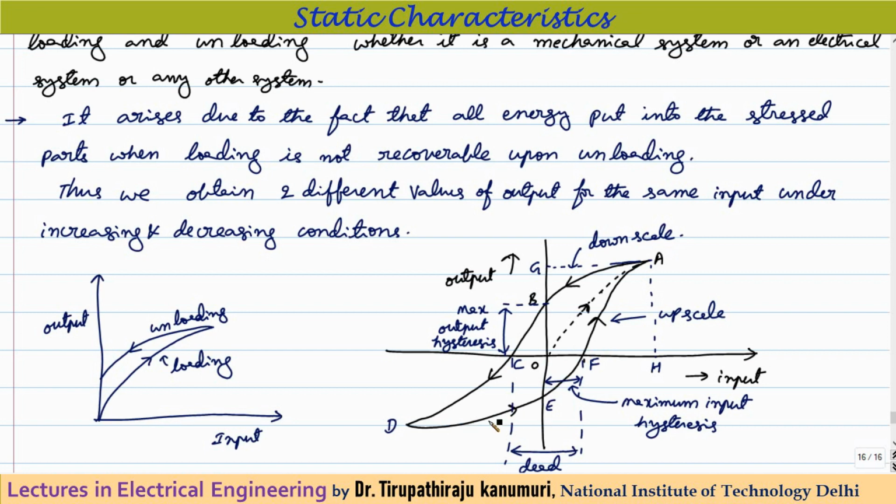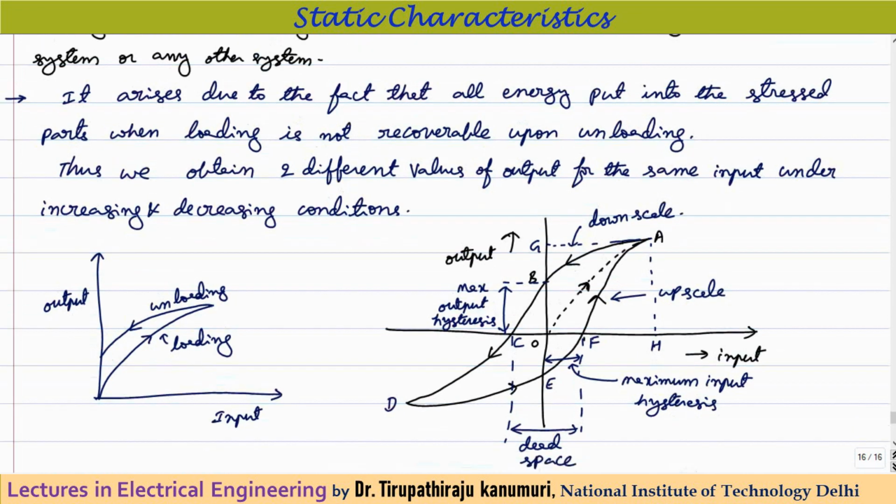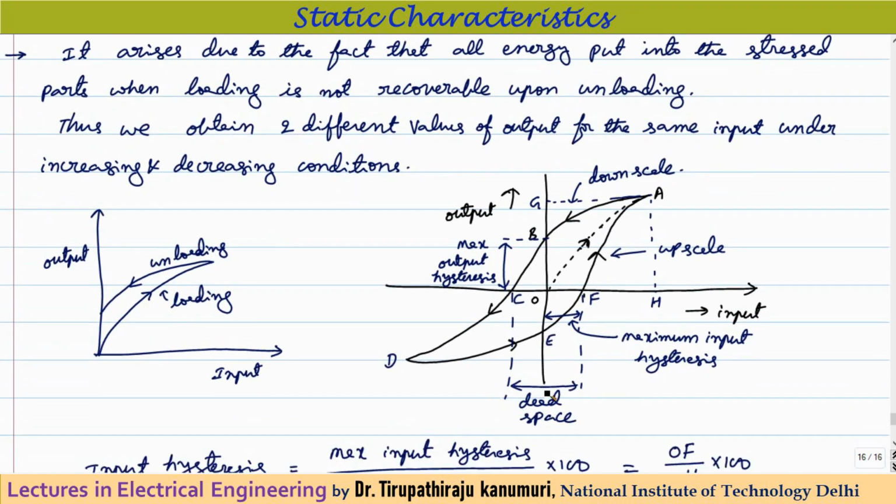In general, we can tell the BH characteristic will be like this. We have seen it in magnetic materials. In this case, you can see the output is 0 when the input is equal to OF and also when the input is equal to OC. That means you are giving negative input as well as positive input. This entire band, on both sides, for which the output will be 0, is called the dead space or the dead zone. I have discussed it previously.